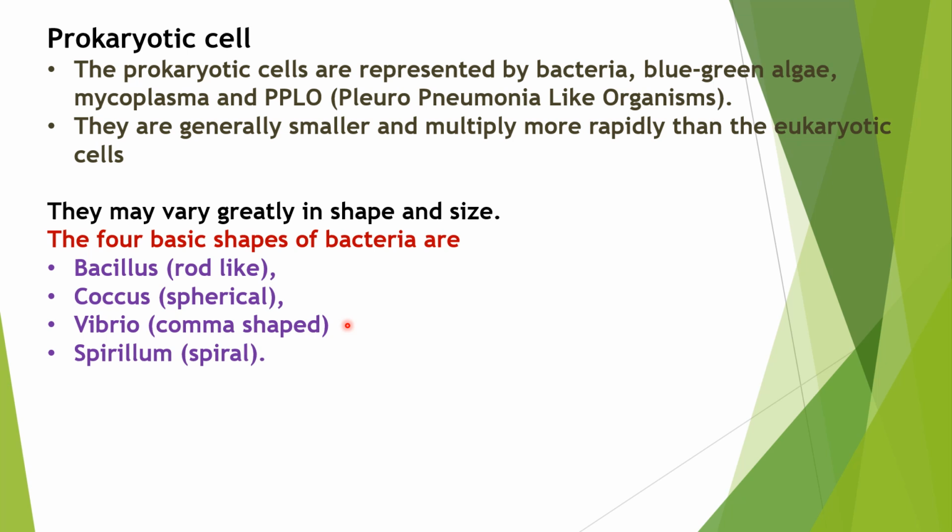The fourth category is spiral shape. For example, actinomycetes, such groups. If the bacterium is in spiral shape, we call such bacteria spirillum. Okay. So these are the four different basic shapes of bacteria.